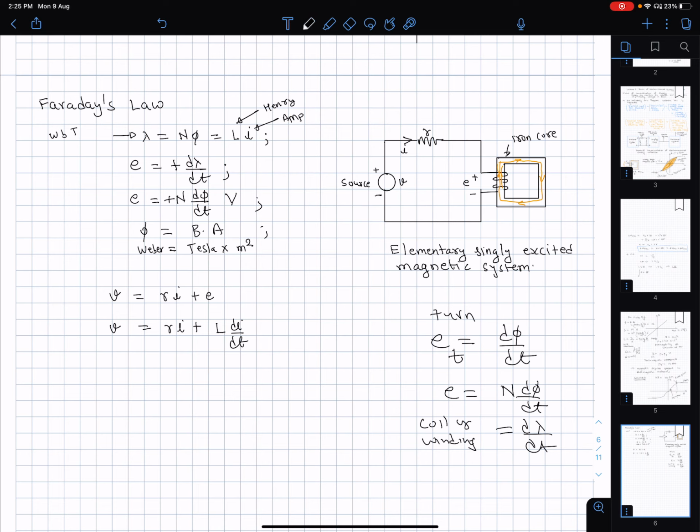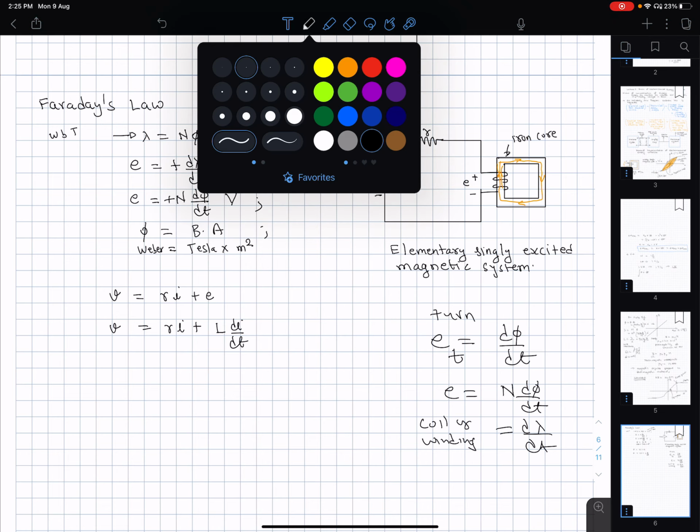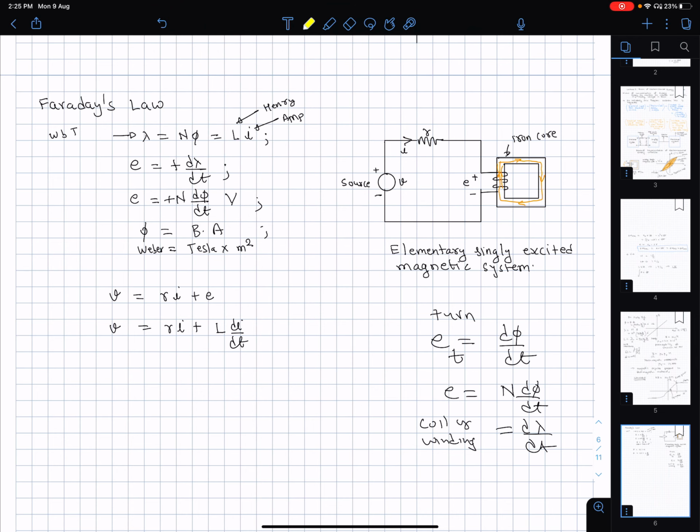On the other hand, if I had written this convention as minus and this as plus, and written an E here in this particular way, then I would have to use a minus sign here. So I am not going to use that convention. I am going to follow the convention where I have already figured out which way the EMF should oppose the current flow.